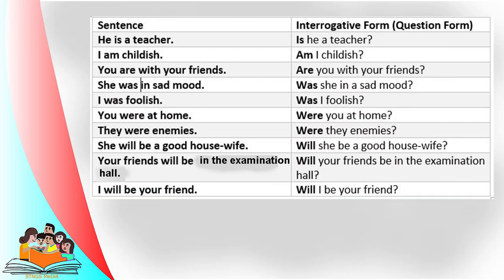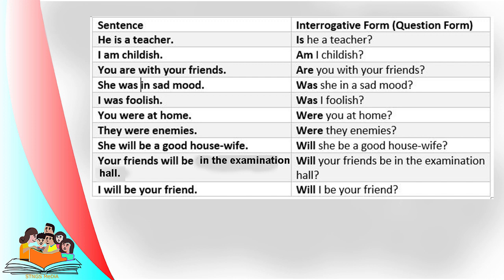He is a teacher. I am childish. You are with your friends. The first three sentences of example are present tense sentences with is, am, are be verbs. When it turns to question form, the be verb comes to the front: Is he a teacher? Am I childish? Are you with your friends?